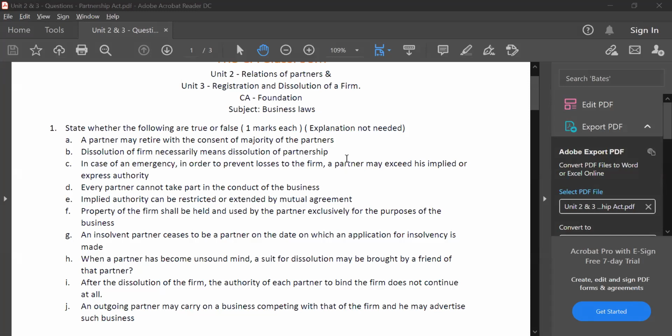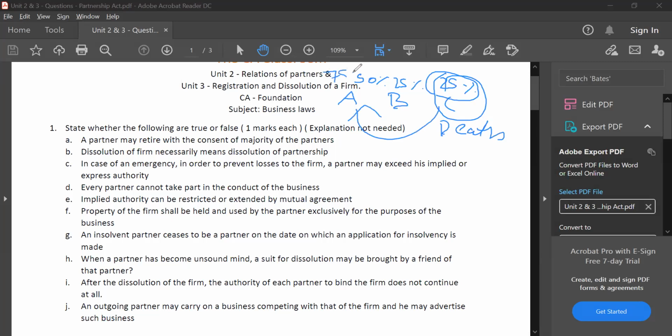Very simple. In school you would have solved sums, correct? In case of death of a partner, you will settle. Let's say A, B, and C are three partners, with shares of 50%, 25%, and 25%. If C is leaving due to death, his share of 25% can be purchased by A. Now A will become 75%, and B will still be 25%. That is what they are saying in the second paragraph. If other partners agree, you can purchase the share of the deceased partner.